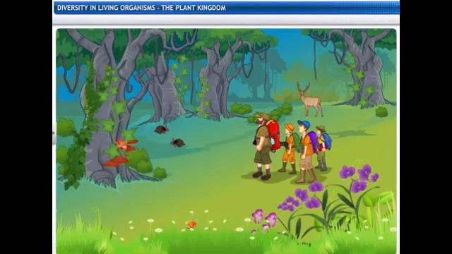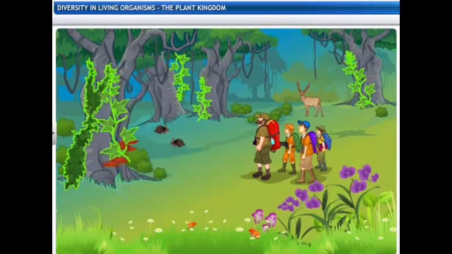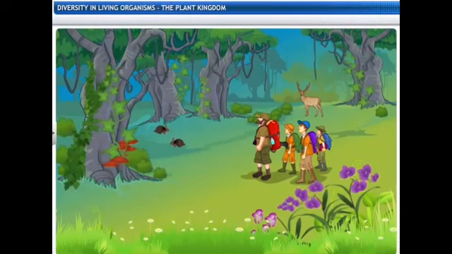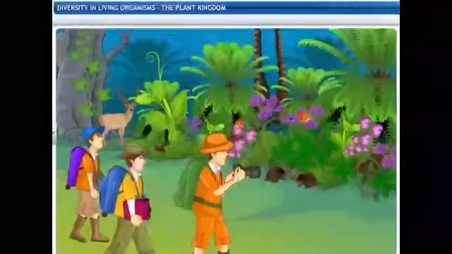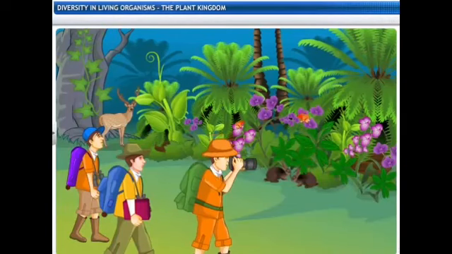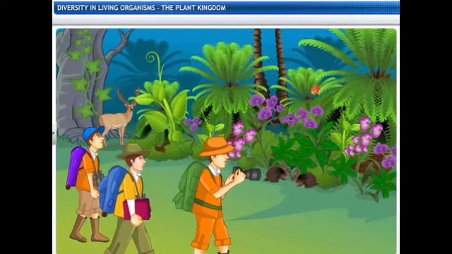Well, today our main focus of attention is on the plant kingdom. Plants are found in various forms on the surface of the earth, and we also observe a lot of plants in our day-to-day life. But it is very sad that a lot of plants are cut in our day-to-day life also by various institutes and organizations in order to build huge apartments and malls.